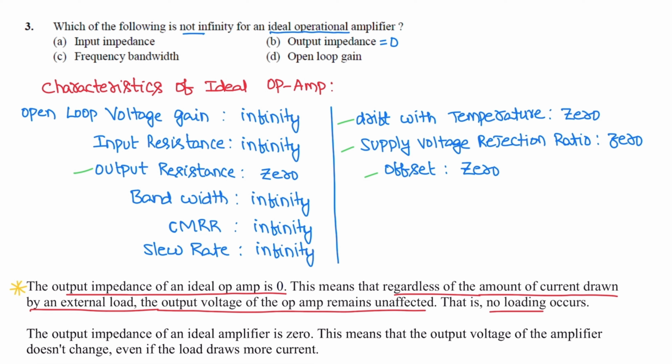Output voltage is constant. So no loading effect occurs if output impedance is 0. Even if the load draws more current, the output voltage of the amplifier does not change. So correct option is B.